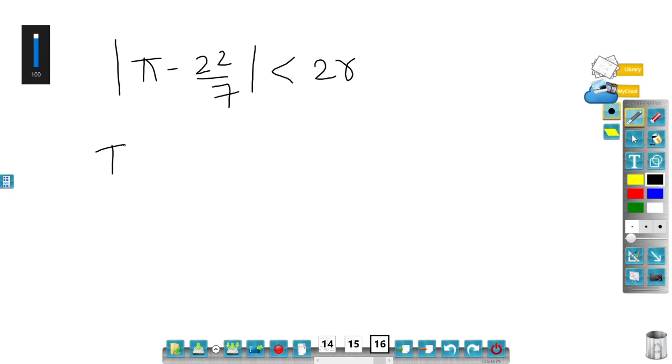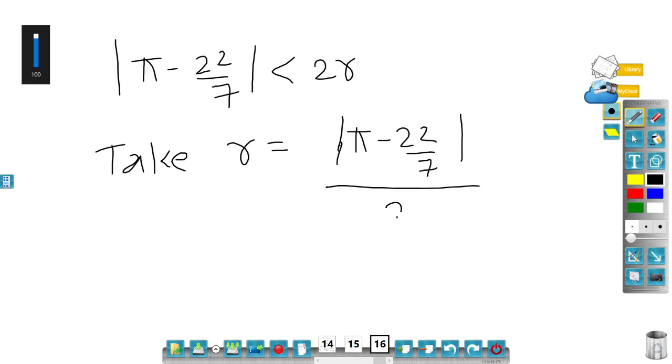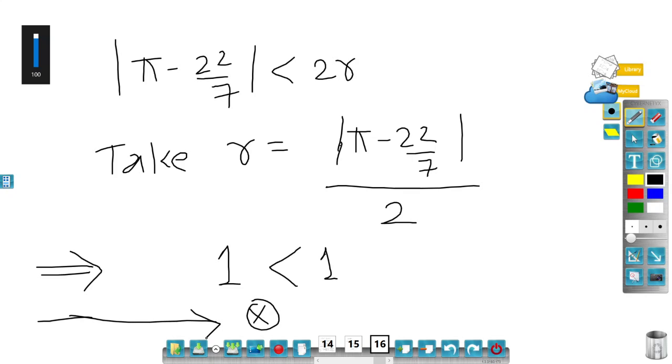Now I can take r as modulus of pi minus 22 by 7 divided by 2. If I take that, then I will get 1 is less than 1, which is a contradiction. Why did we get a contradiction? Because of our wrong assumption.